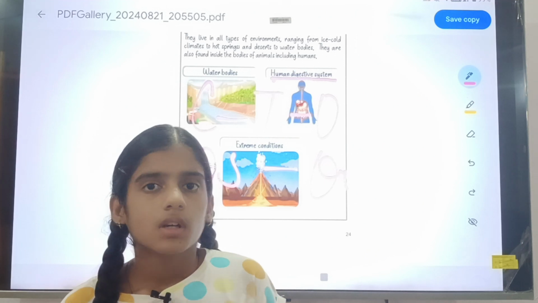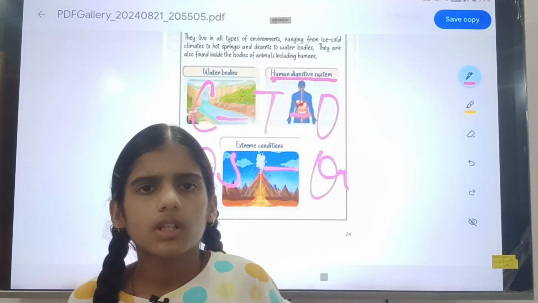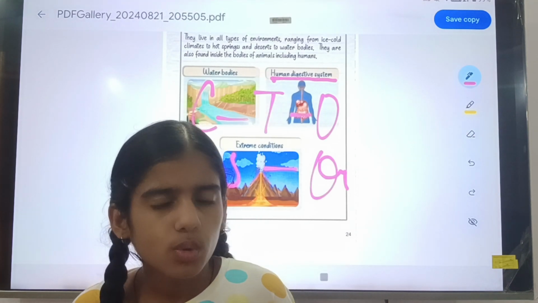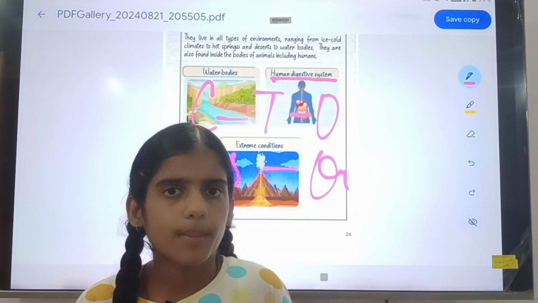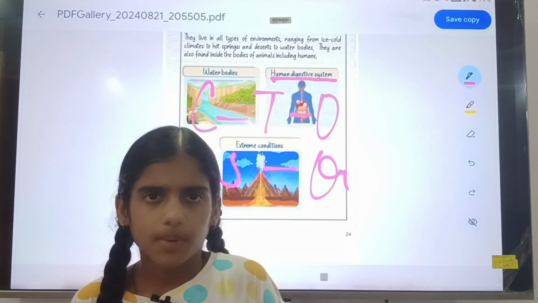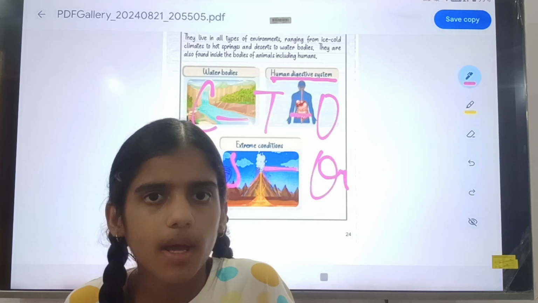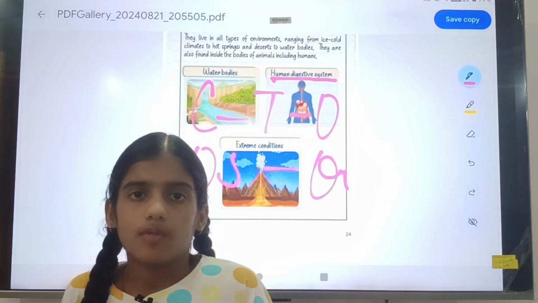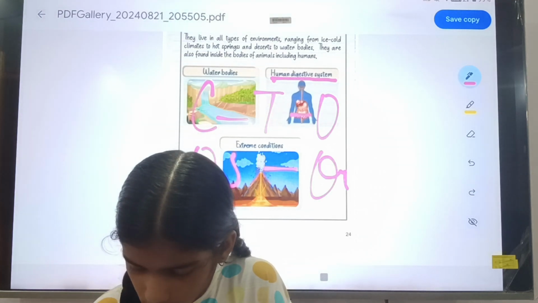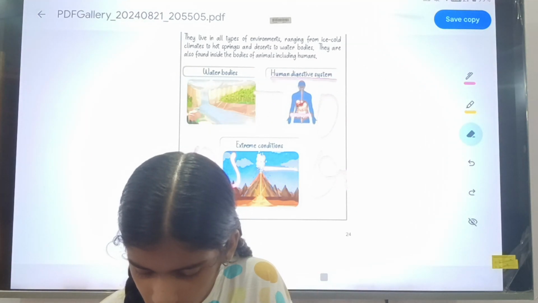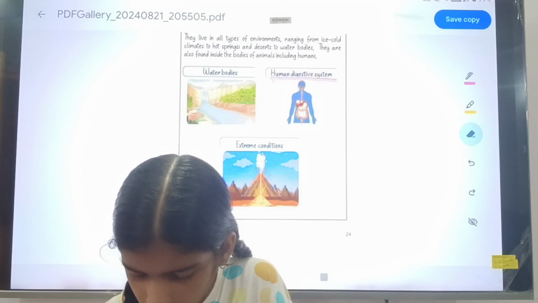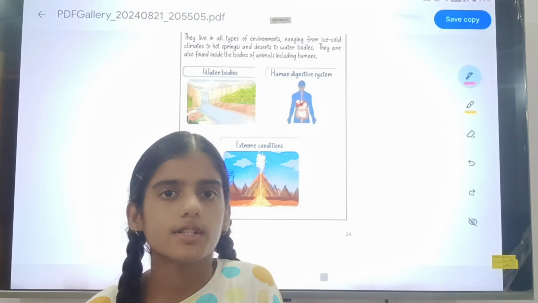Okay, so the smallest unit of all human life will be the cell. Many cells together make tissue, many tissues together make an organ, many organs together make an organ system, and when organ systems are connected, they form the organism. So in the human digestive system, many organs will be there, and microorganisms can also live there.